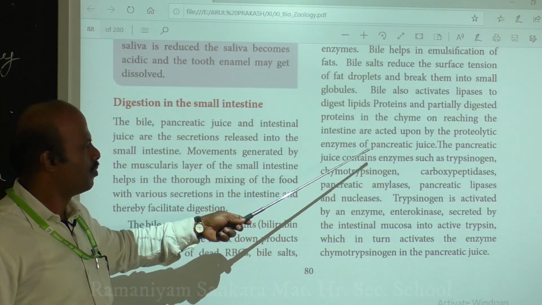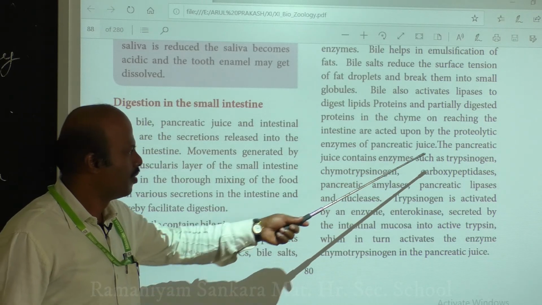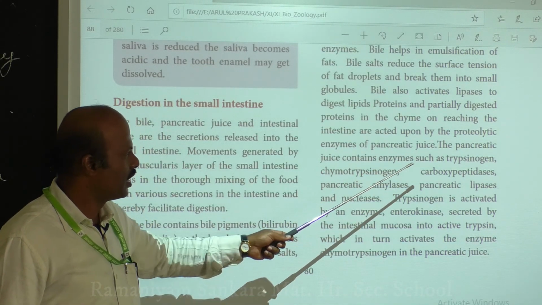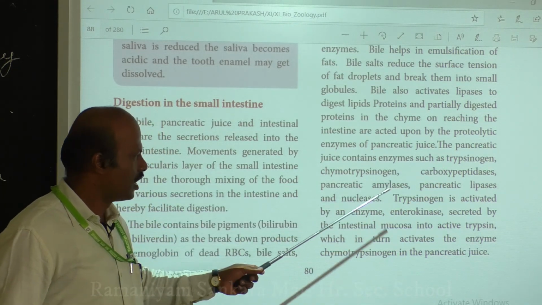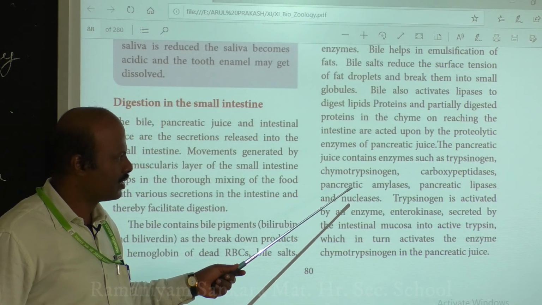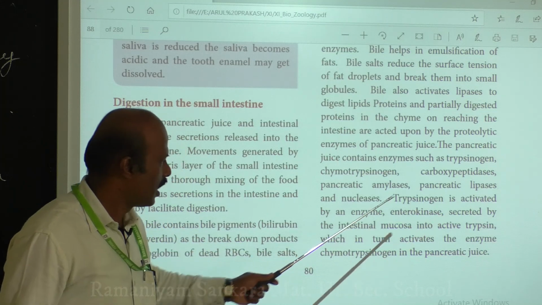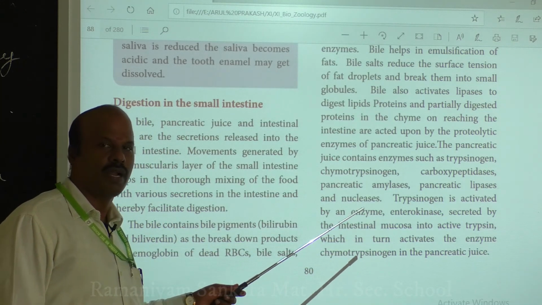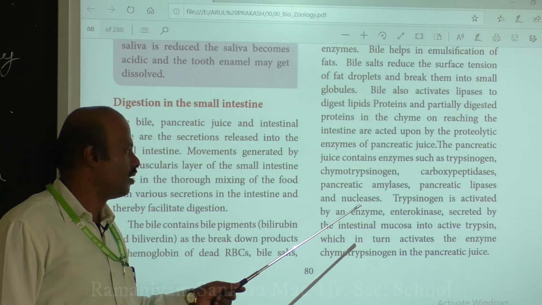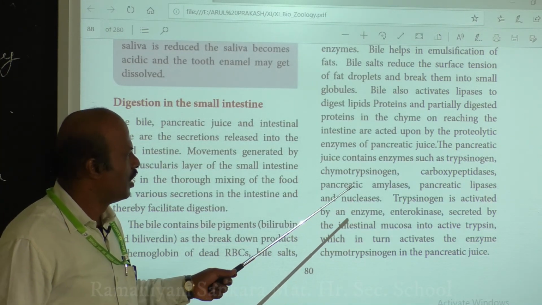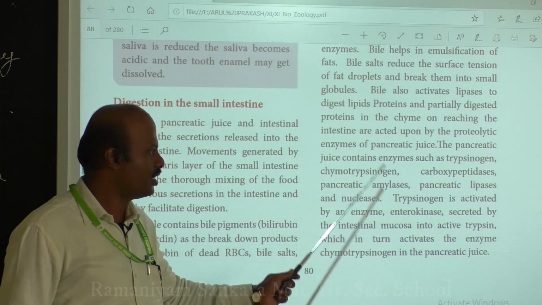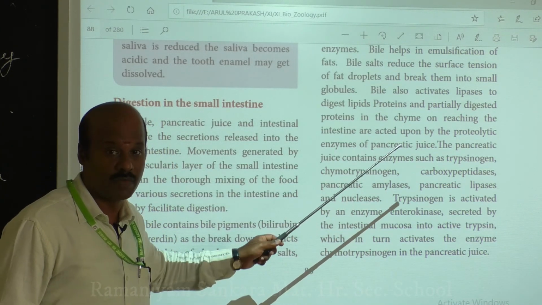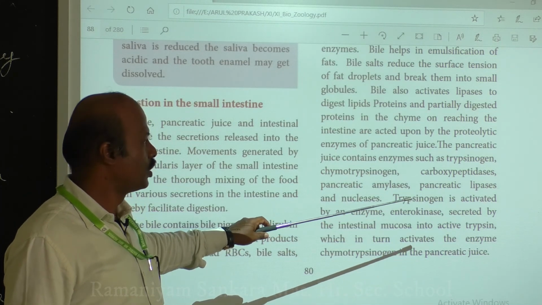Next, an important juice present in the small intestine is pancreatic juice. What is the role of this pancreatic juice? It contains an enzyme called trypsinogen, and it also contains pancreatic amylase, pancreatic lipase and pancreatic nucleases. So 4 important enzymes are present in the pancreatic juice, which is produced by the pancreas.